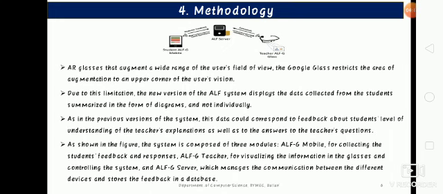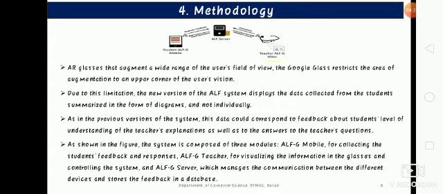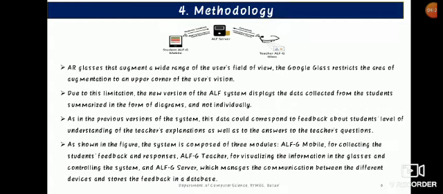And the last point says that, as you all are seeing here, you have three modules, that is student ALFG, teacher ALFG and ALF server. The student is able to give his feedback to the server and the server is able to receive it, and that will be given in the form of a pictorial representation as you all can see here.